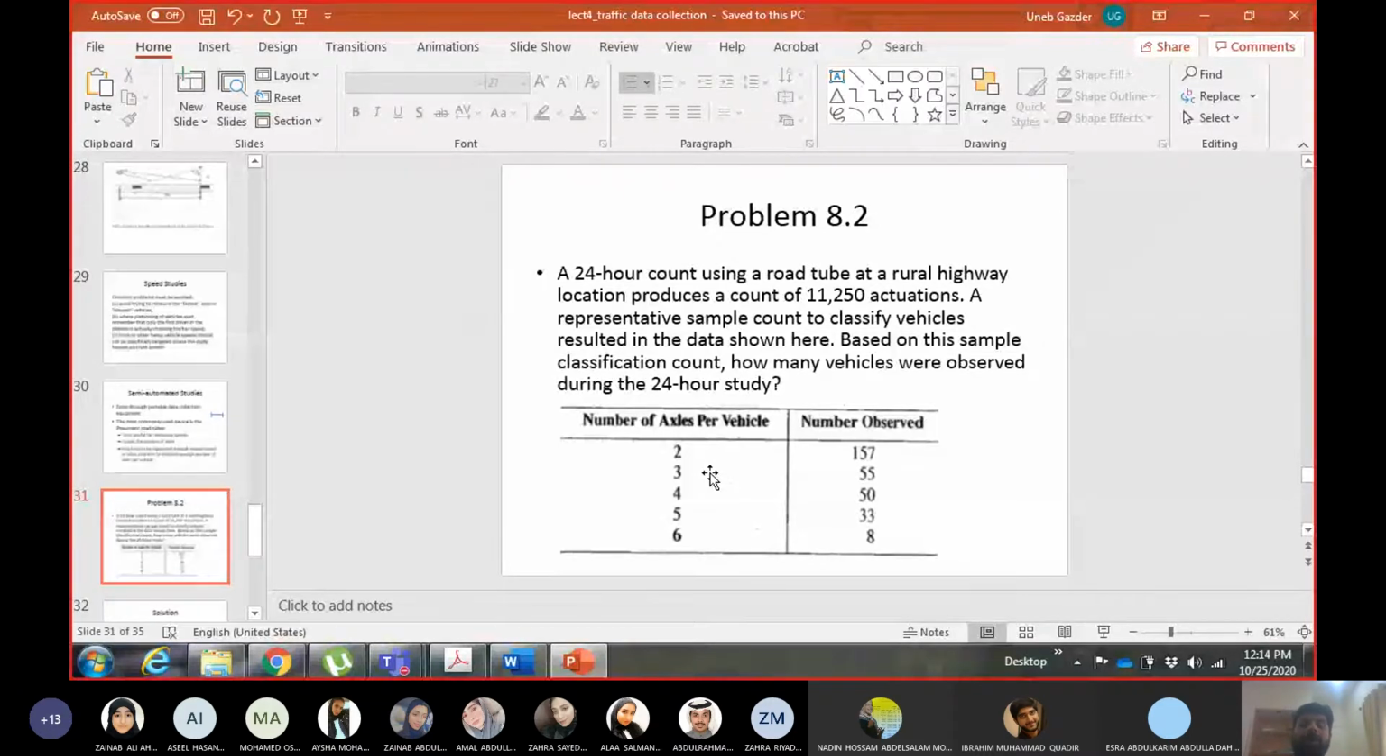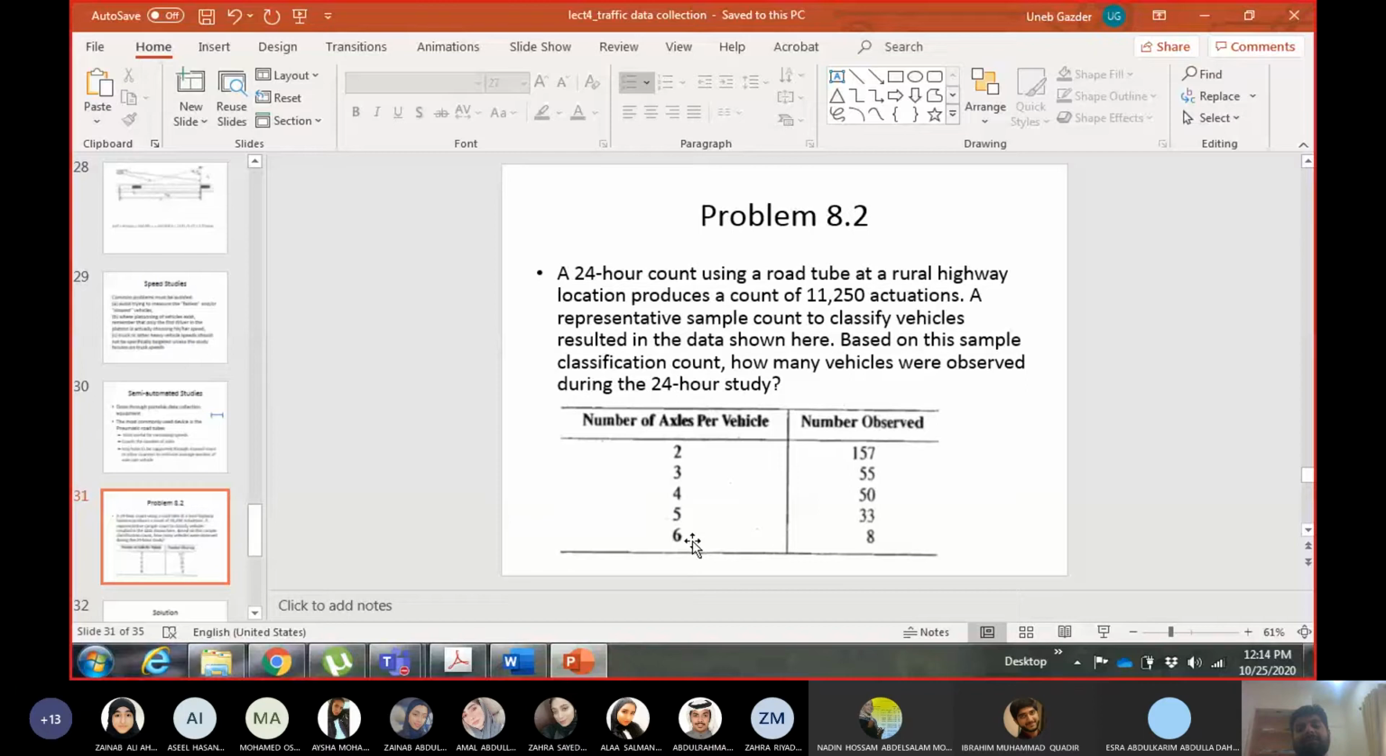So if I have 11,250 actuations, 11,250 axles, and I just divide it by 2 and get the number of vehicles, you can see how wrong I will be, because I will be ignoring all these vehicles which are having 3, 4, 5, and 6 axles. And they are a lot. They are more than 100, out of maybe 300. So you will be ignoring like 33% of the data, which will be wrong.